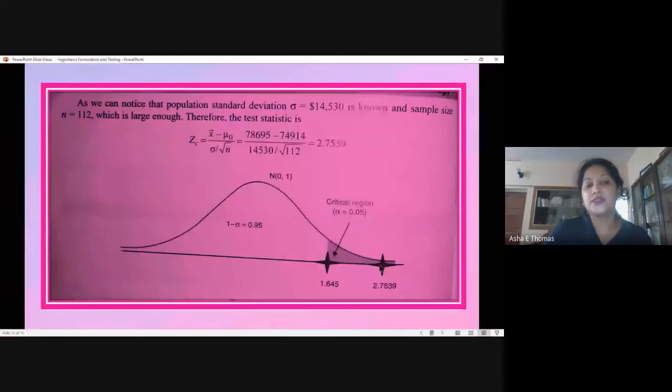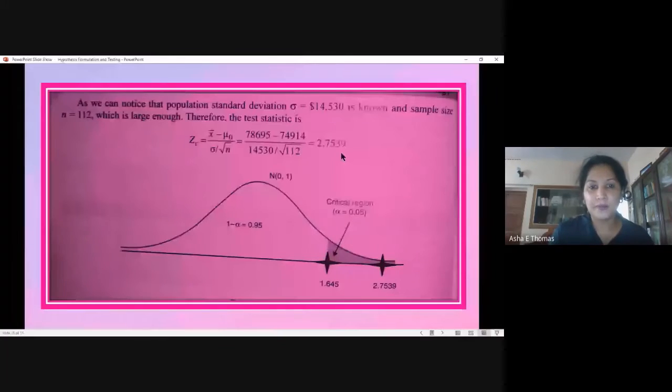The null hypothesis in this case should be less than or equal to 74,940. But since we expect that the average salary should have increased from this amount, we laid the alternative hypothesis that the average salary is greater than 74,940. And after doing the test based on the value, we get that we are going to reject the null hypothesis, accepting the alternative hypothesis, stating that the salary has increased over a period. So this is actually the testing of hypothesis which we are doing.